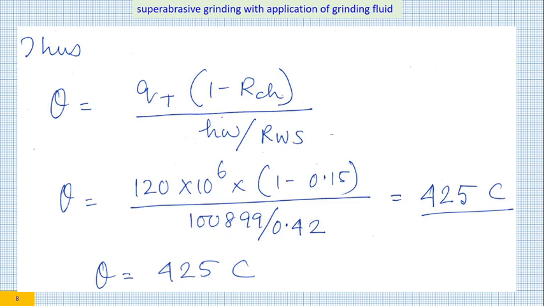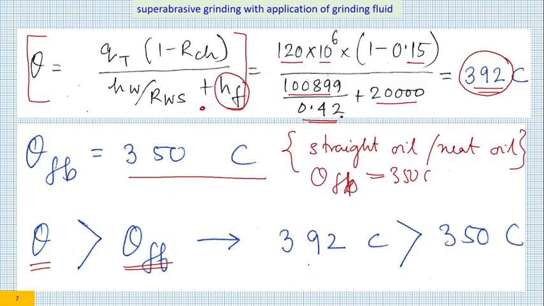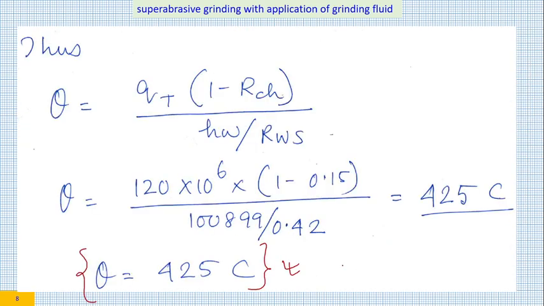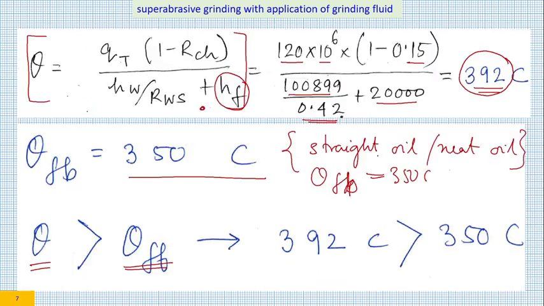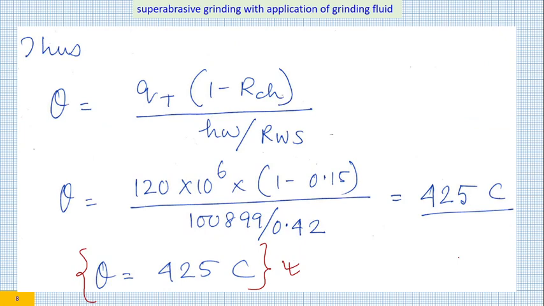So HF would become 0, and then you have to calculate theta, and this theta would become this one. So this is your 425. So instead of 392, this is 425 degrees centigrade. Why is it so? Because 392, the rise in grinding temperature using the generalized approach, happens to be more than the flame boiling temperature. So you have to put HF equal to 0 and recalculate, and when you recalculate, you get 425. So this is the actual solution, not 392.